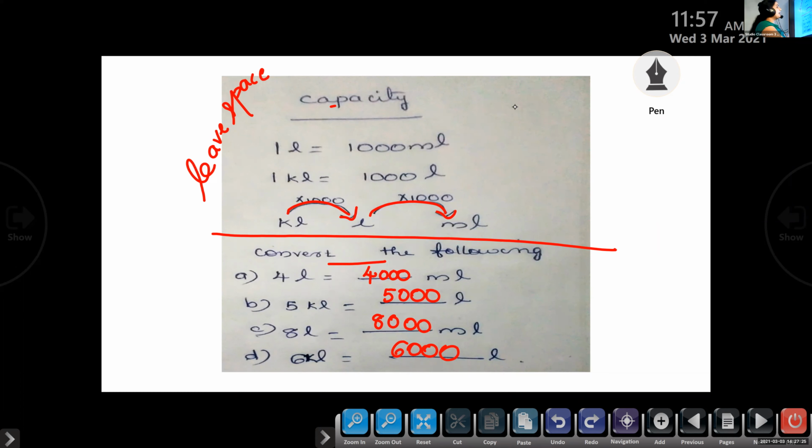Now, have you all understood the conversion in length, weight, and capacity? Yes. Same way you can do. You have to multiply by 1000. Only the difference is in conversion from meter to centimeter. When you convert from meter to centimeter, by which number do you have to multiply? Nobody knows. 100. By 100 you have to multiply. All other conversions are by 1000. Is that clear to everyone?